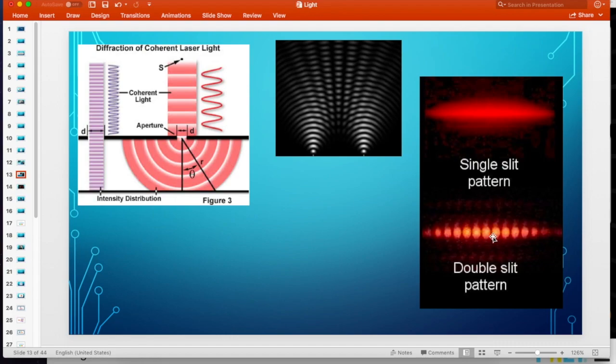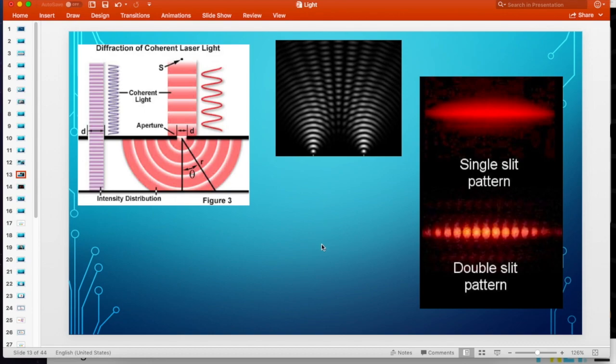This is the pattern you're going to get if light is shown through a double slit like this. Why is this happening? Well, it turns out that light can also interfere. Do you remember interference? Interference is when two different waves can add together to make a bigger wave, or they can cancel each other out to make no wave at all.